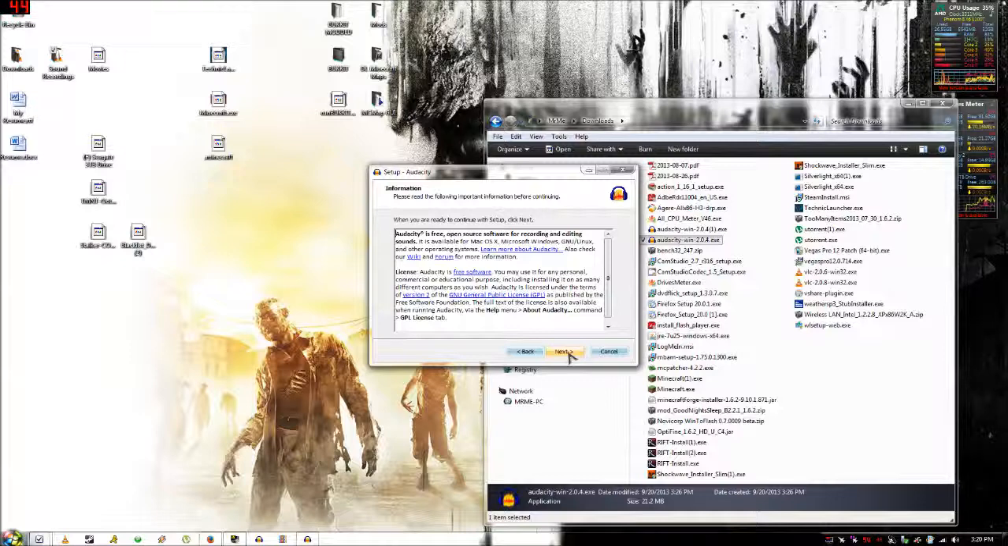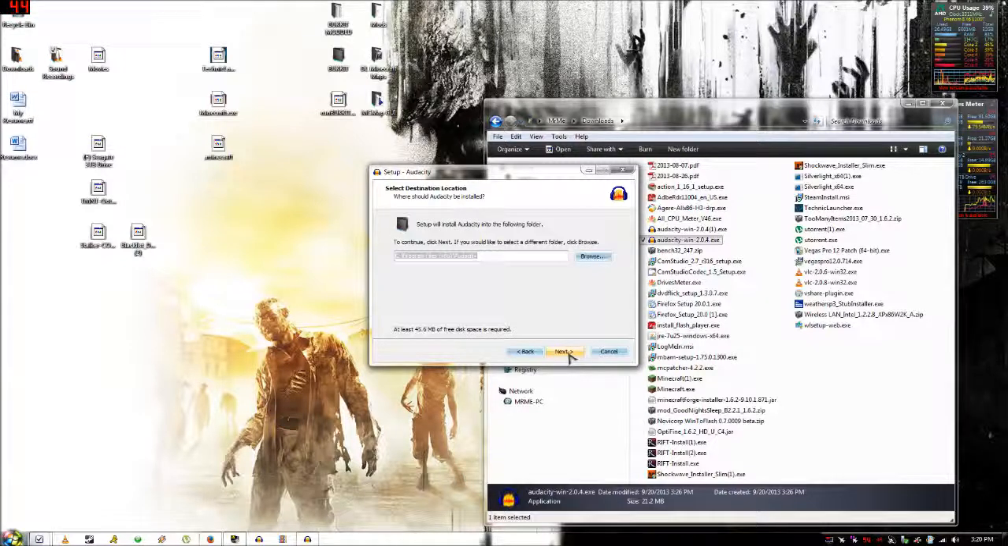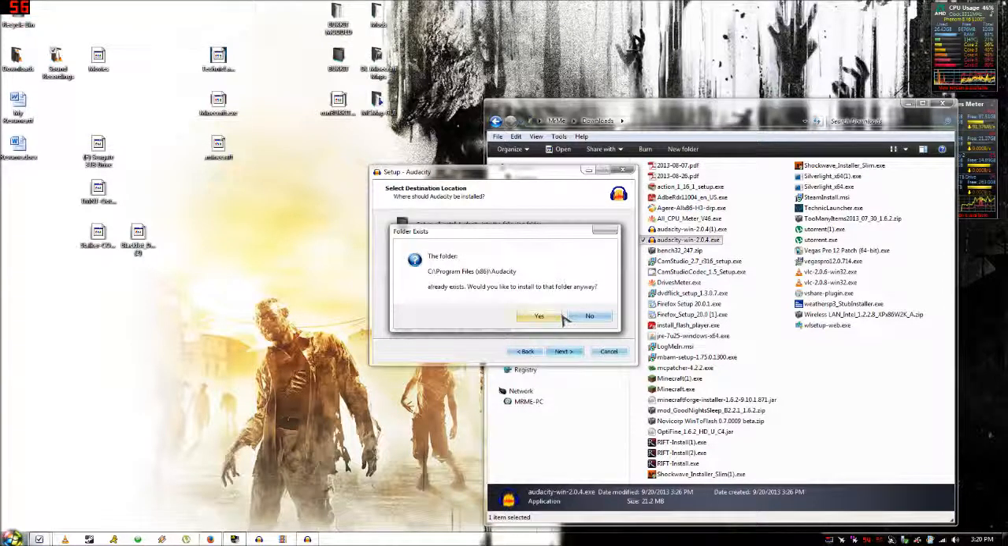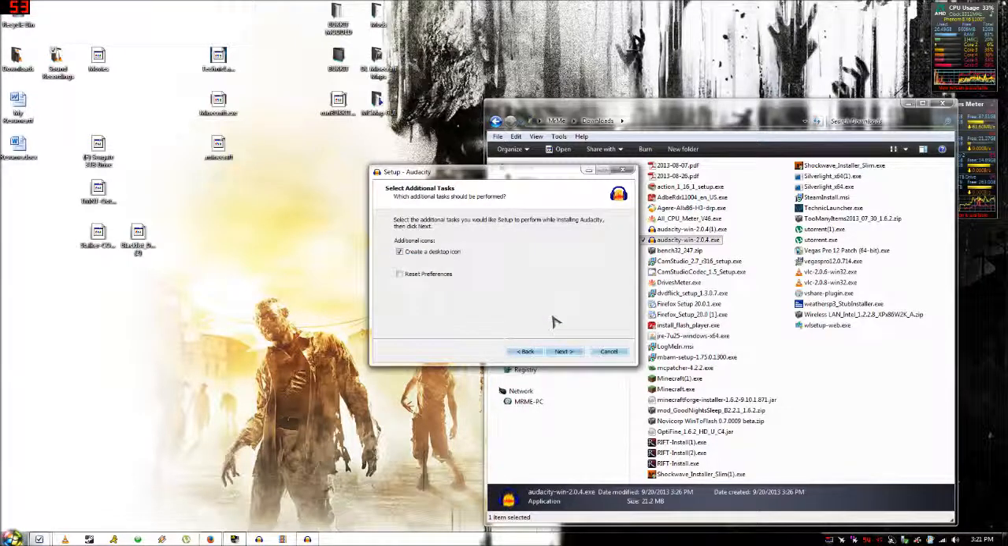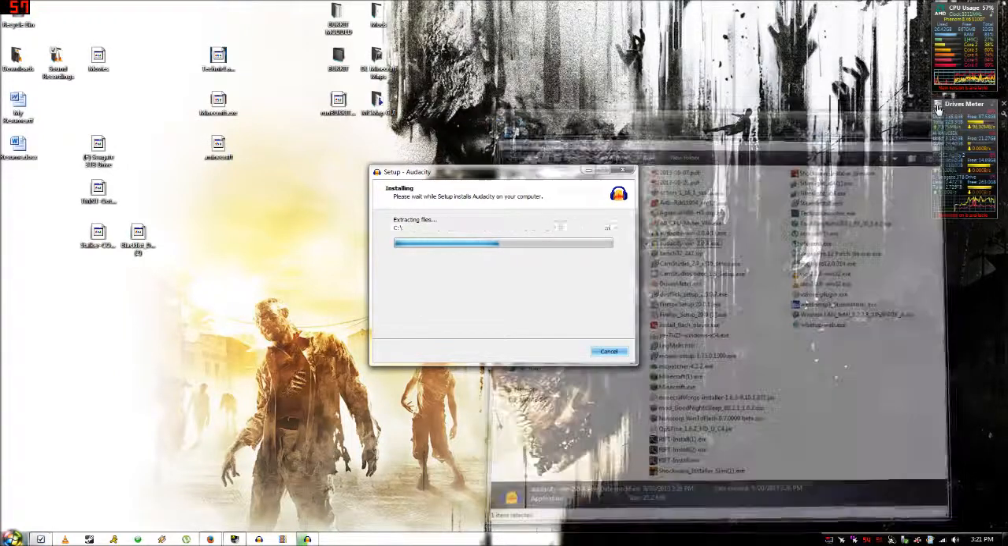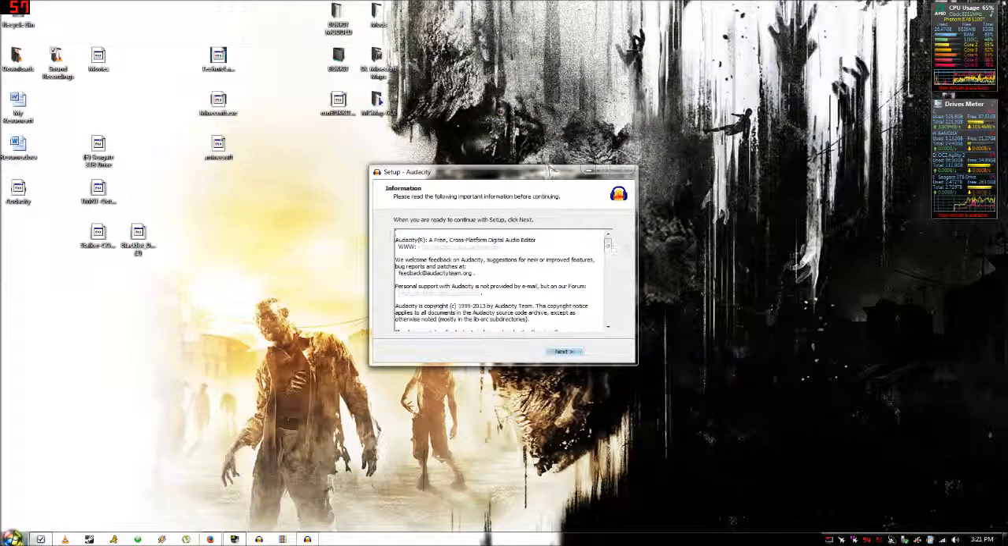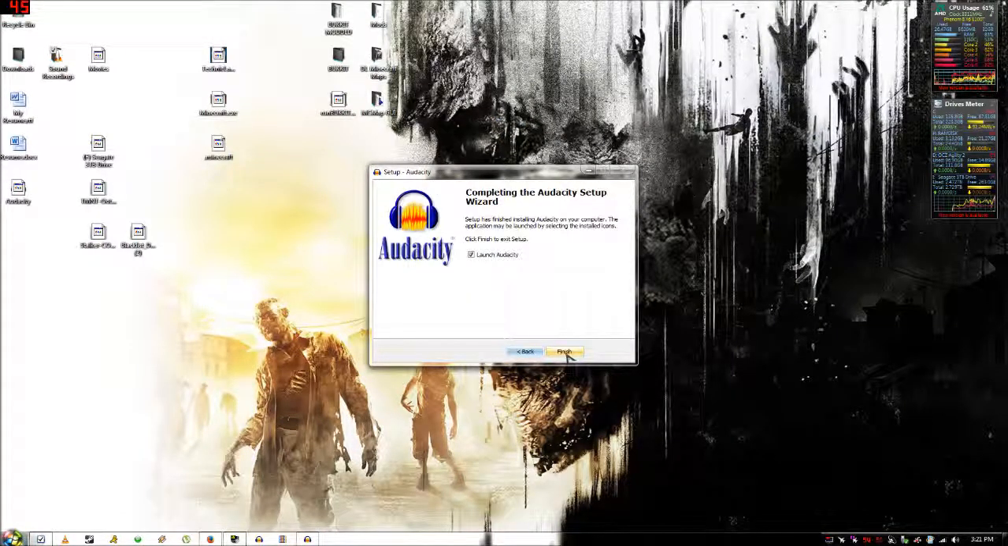Read this if you want, and then click next, and choose where you want it to be installed. Just gonna leave it on the C drive. I've already installed it, but just to show you how to do it, I'm just gonna do it anyway. Click next, click install. Once it's finished, click next and leave the checkbox checked and click finish.